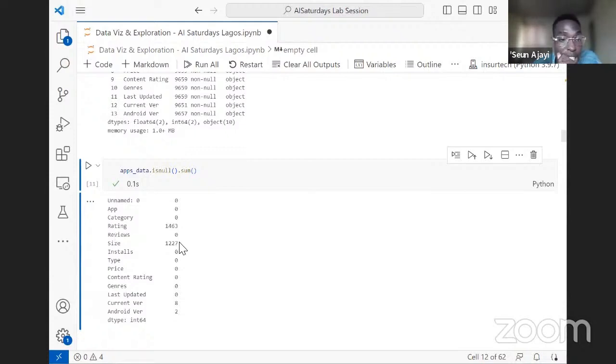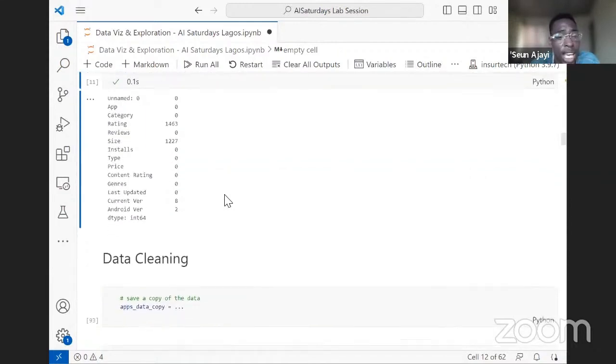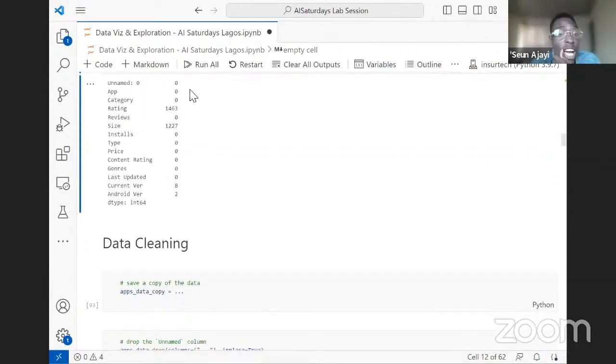And the same thing for size, we have about 1,227 null values. We can also see some in the current version and Android version columns. These don't look good. Ideally, we want to undo these missing values. Maybe we might want to drop them or fill them, like I suggested earlier. But in this lab session, we wouldn't be dealing with the null values. We'll work with it that way and see if we can make sense of it. But in real sense, you want to undo this.